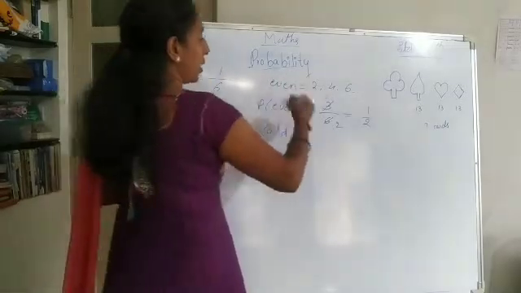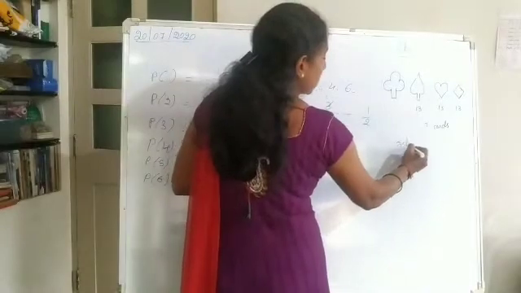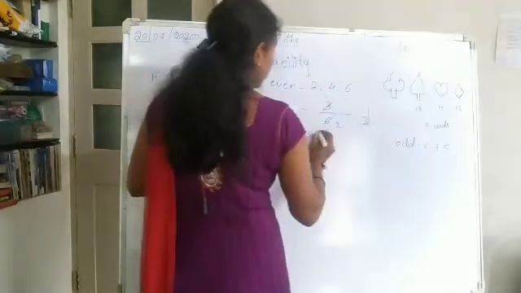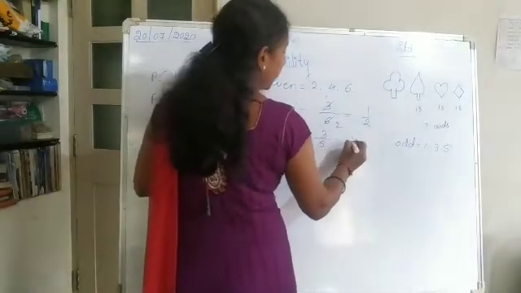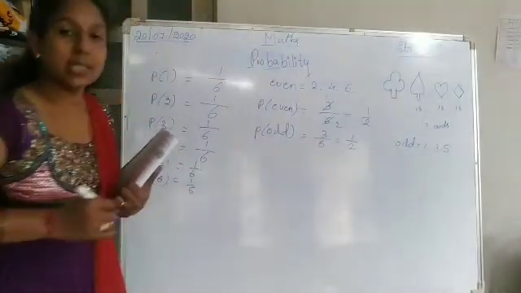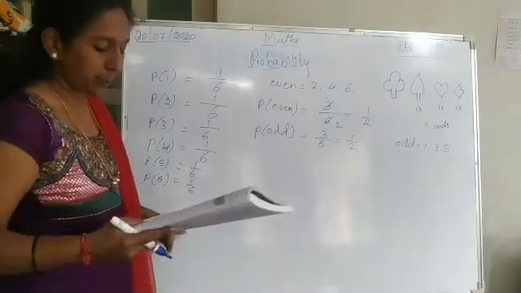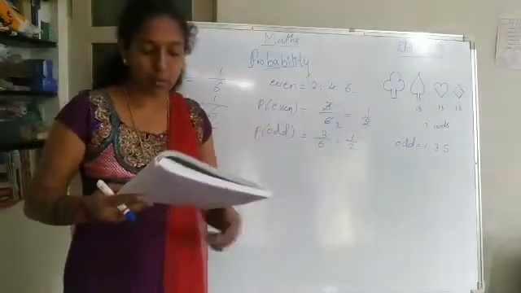In the same way, if it is an odd number, what will be the probability? So what are the odd numbers? Odd numbers are 1, 3 and 5. So 3 by 6. That is 1 by 2. So this is the odd. If you see here, these all are 1 by 6, the same. And here you see 1 by 2, 1 by 2.